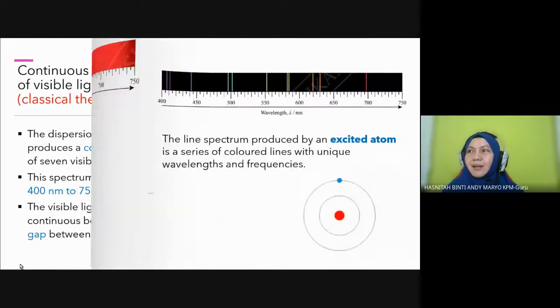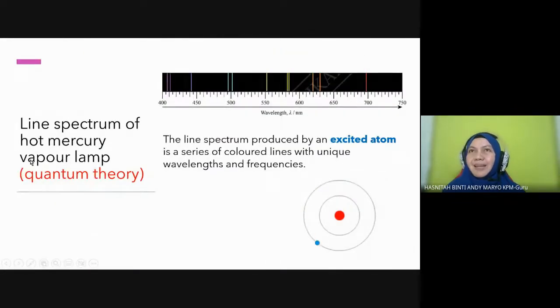Okay, then this is the experiment conducted by Niels Bohr. He found this new line spectrum graph when he used a hot mercury vapor lamp. Okay, the line spectrum is produced. How does this line spectrum appear? Actually, it is produced by an excited atom, said Niels Bohr. An excited atom gives a series of color lines.